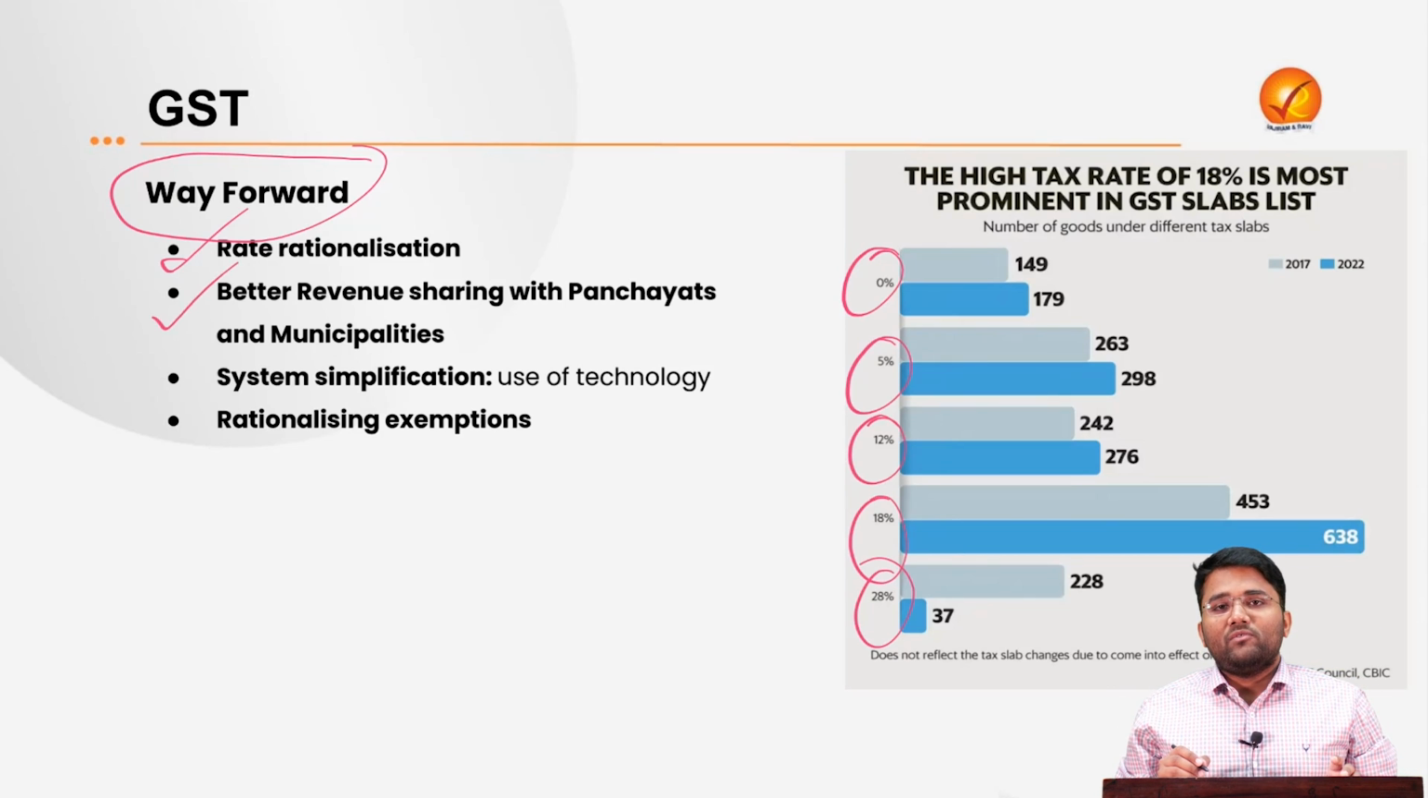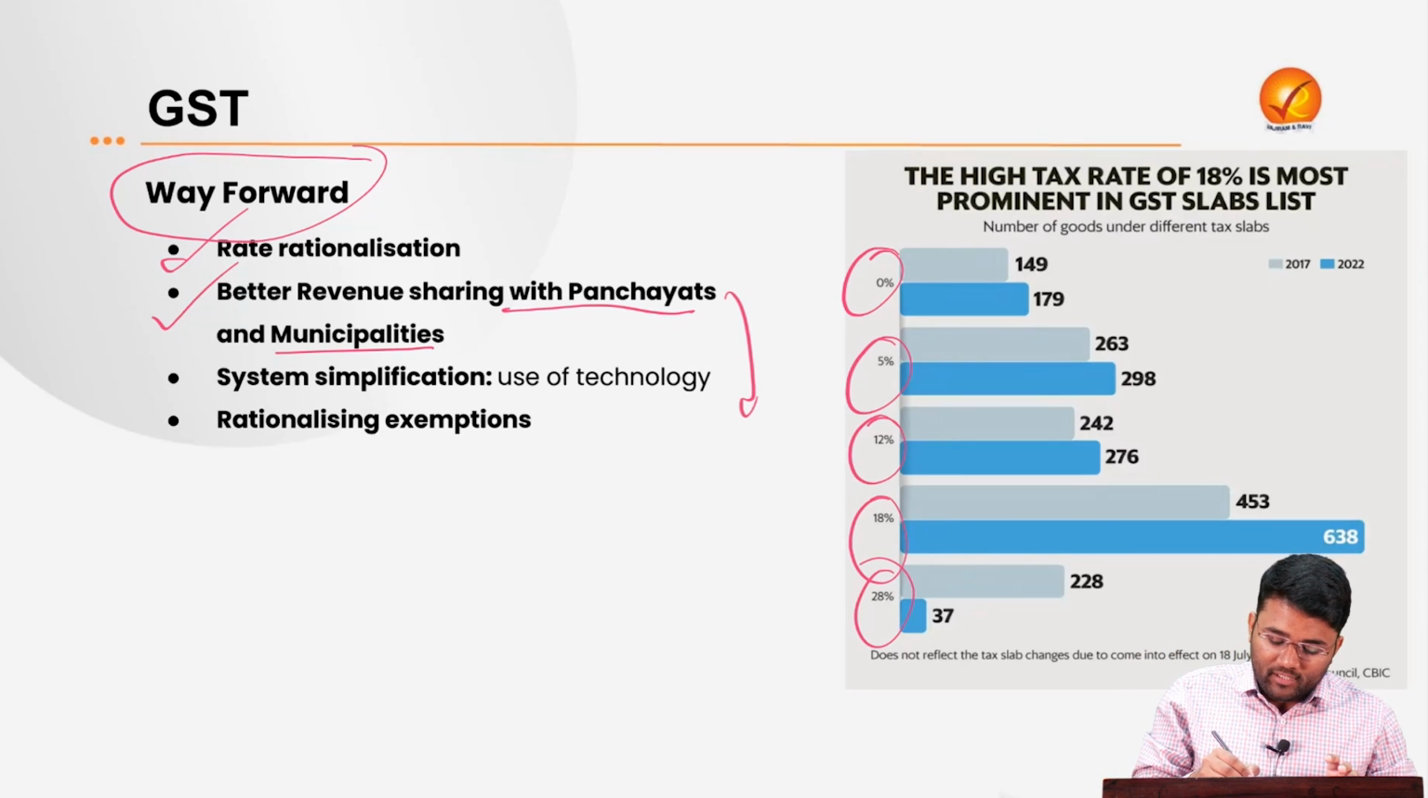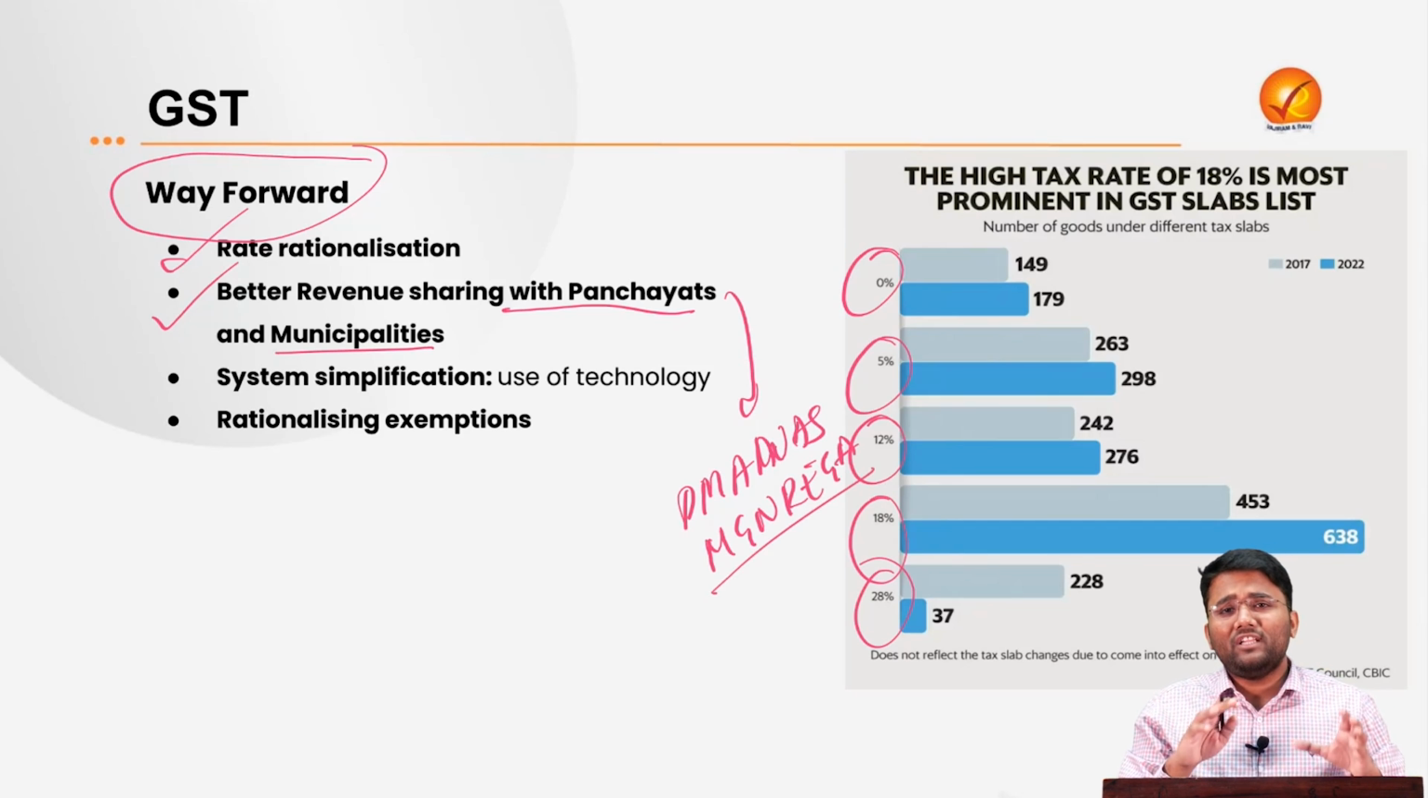Then there is also one food for thought: GST revenues can be shared with the panchayats and municipalities. Why? Because ultimately they are the institutions which are majorly implementing the major government schemes. For example, PM Awas Yojana. For example, MGNREGA. All these schemes are being implemented ultimately by the local bodies. So we can have some mechanism where some of the revenue from the GST can be shared with the local bodies also, that is municipalities and the panchayats.